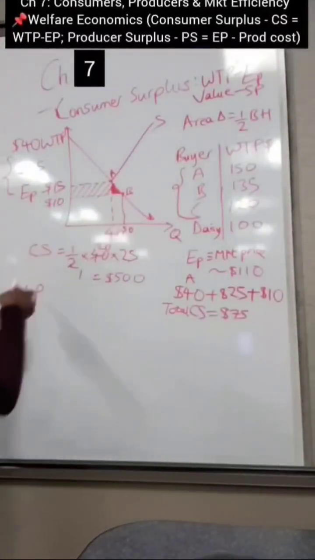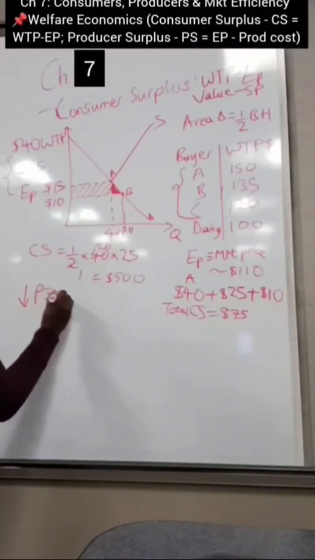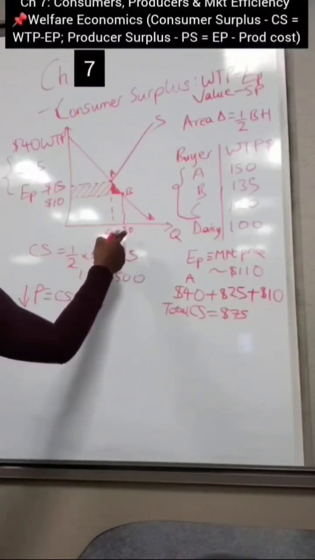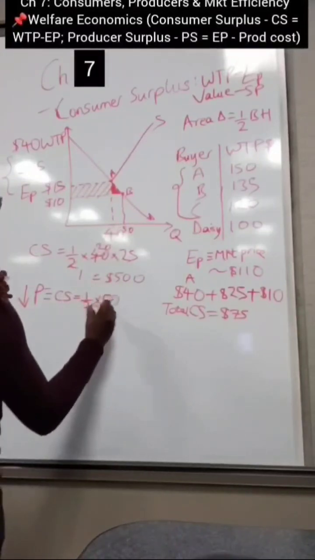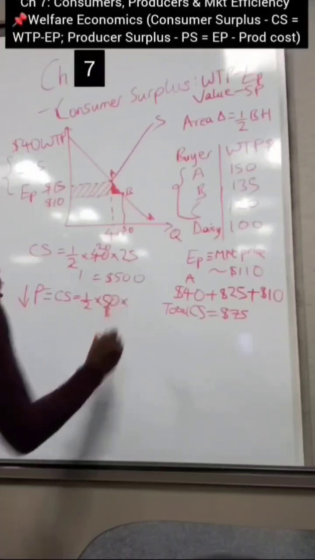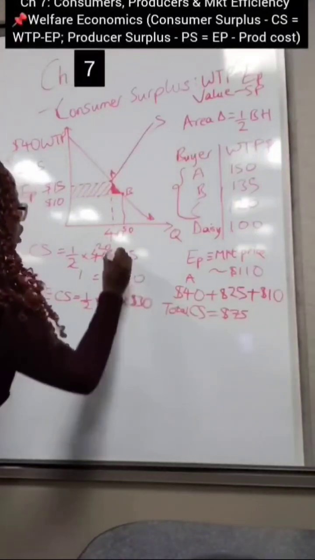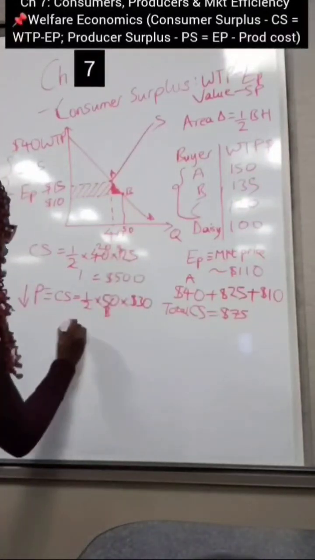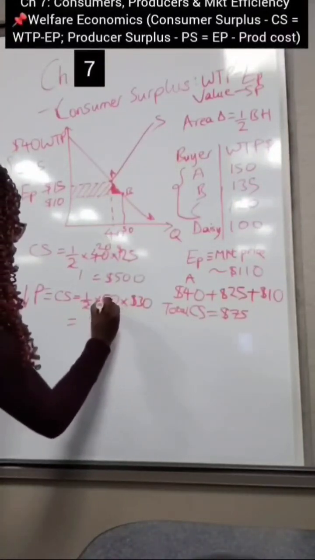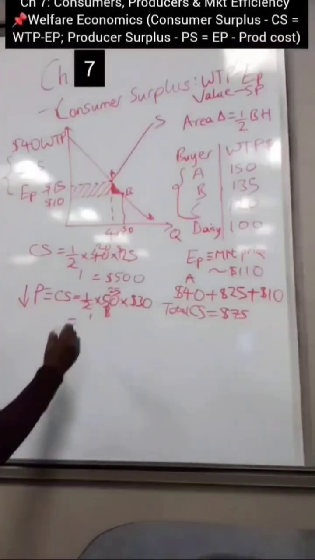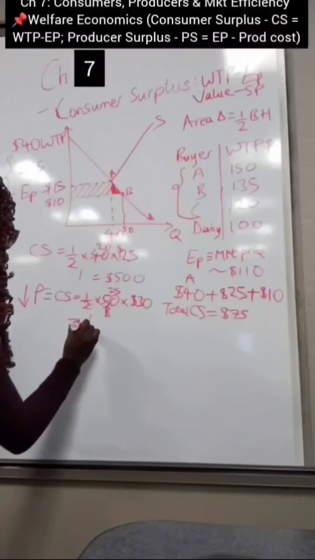So let's calculate the new consumer surplus. It is going to be half. What is the base? So now you have 50 units being demanded. So that is your base. And then what is your height? So willingness to pay was as high as $40, but now it's $10. So 40 minus $10 is going to give you $30, right? Okay, so that is going to give you, all right, 25 times 30, 25 times 3, that should give you 75.